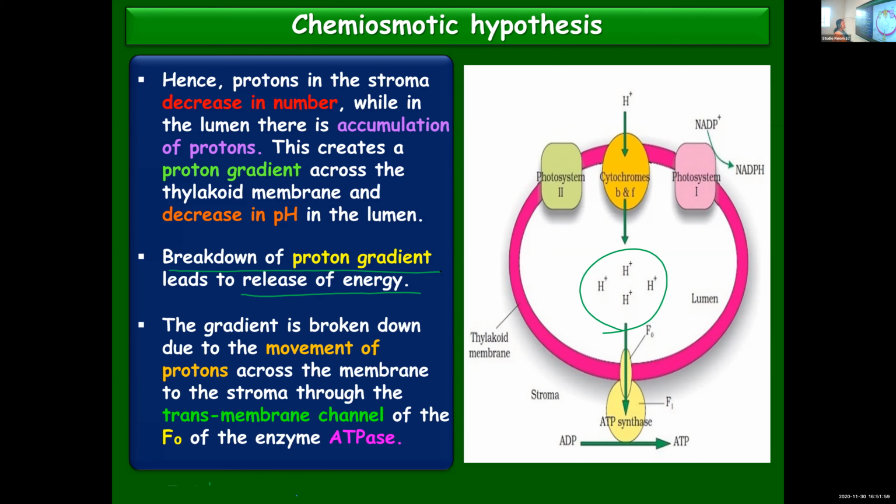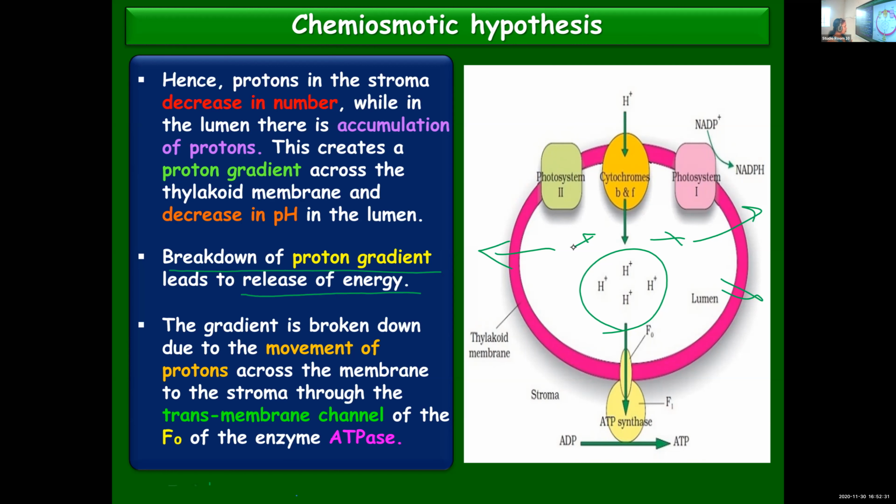And how is this gradient broken down? This gradient is broken down by the movement of protons across the membrane to the stroma. These protons cannot move through any part of the membrane. It is not possible, but they can move through a transmembrane channel, or simply a membrane channel, a passage through the membrane.